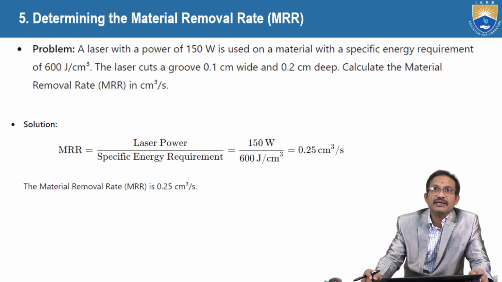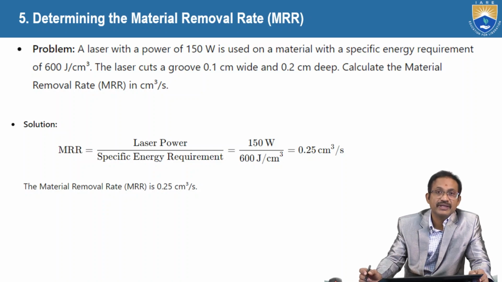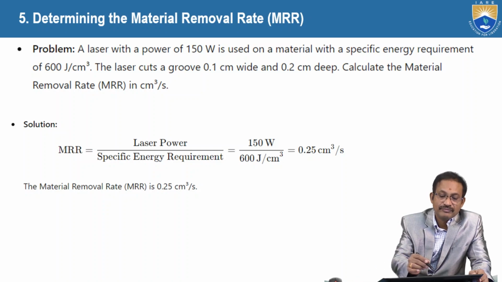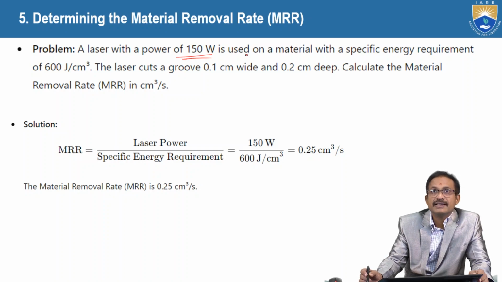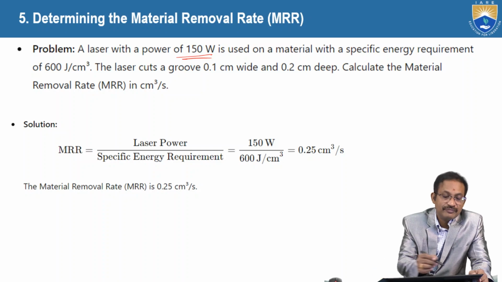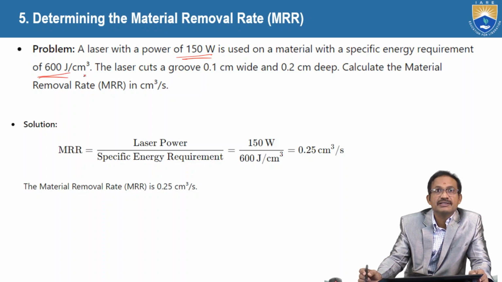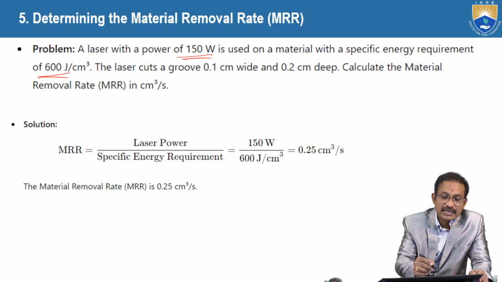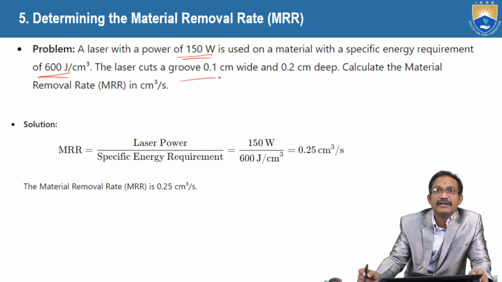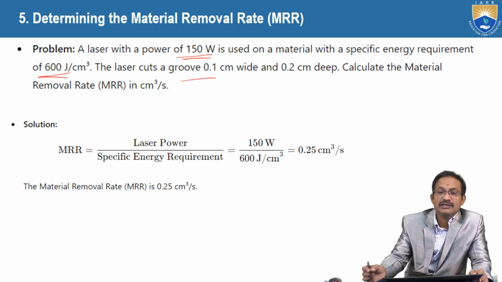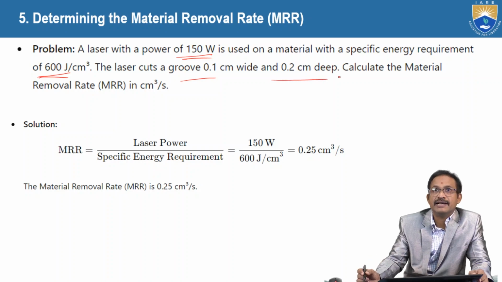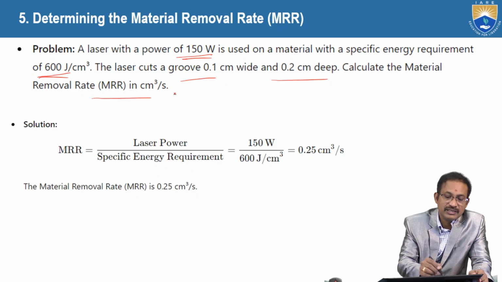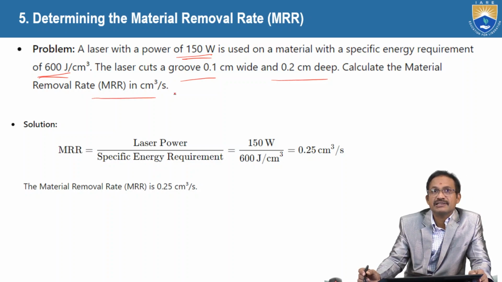Next, determine the material removal rate. Problem number 5. A laser with a power of 150 watts is used on a material with a specific energy requirement of 600 joules per cubic centimeter. The laser cuts a groove 0.1 centimeters wide and 0.2 centimeters deep. Calculate the material removal rate in cubic centimeters per second.